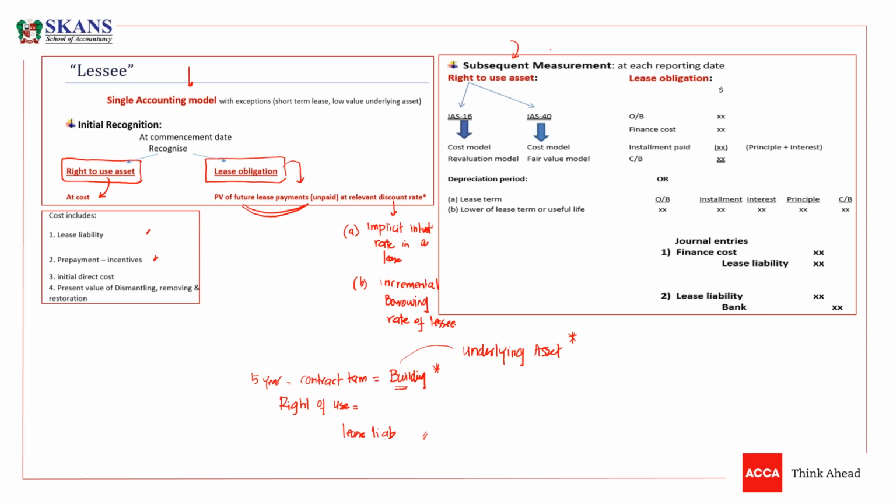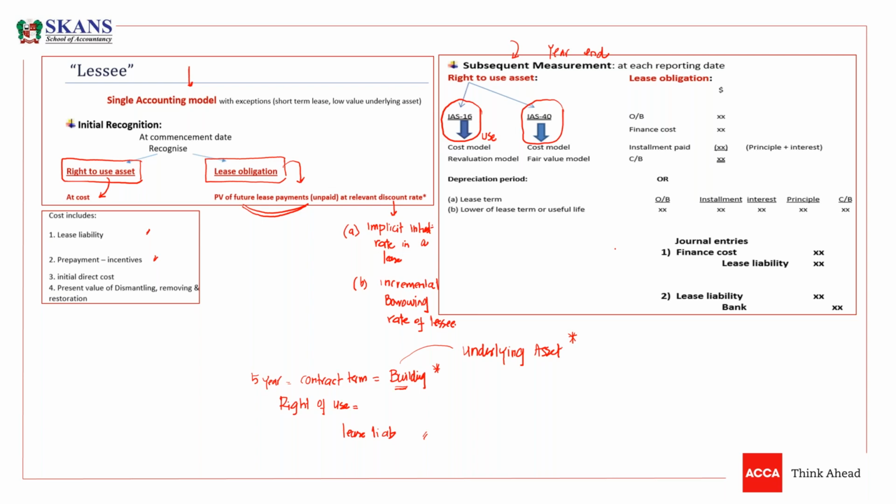Once we have booked this asset and liability, we will subsequently measure it at year end or reporting date. We will measure this right of use asset either under IAS 16, which is property, plant and equipment, or under IAS 40, depending on what we are doing with this right. If I acquired a building on lease and I'm using that building, obviously under use, assets will be classified in IAS 16.